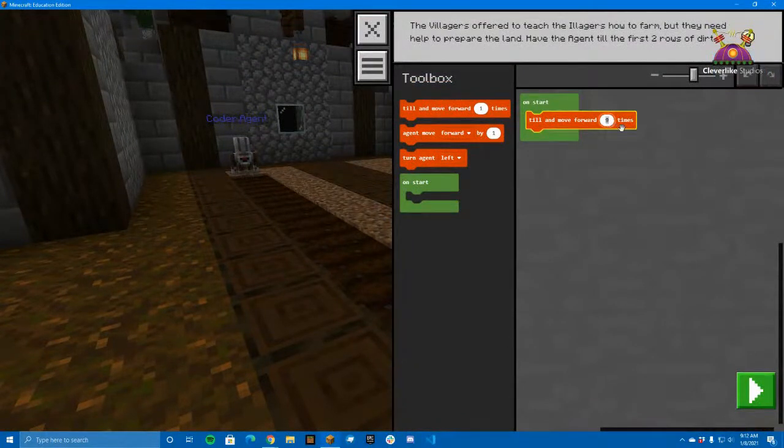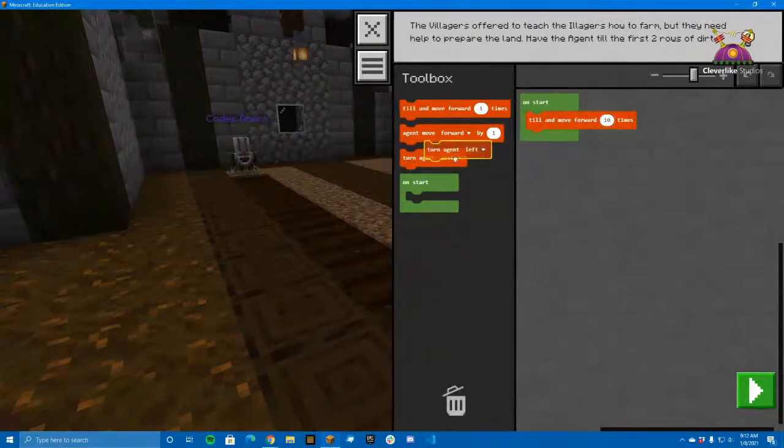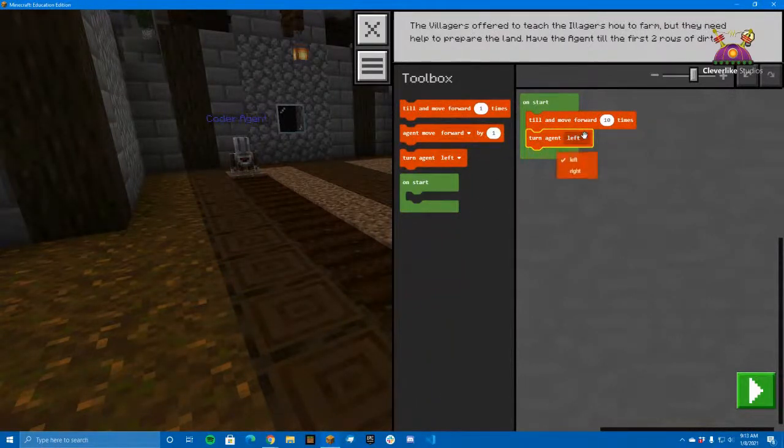Just like we kind of observed, we should make it go 10. And then let's make the agent turn. Turn right. Right, and then now we have just a move command where it doesn't try to till. So then we'll move the agent forward by 1, and then we could turn the agent right again. Okay. And then go back down the other way.